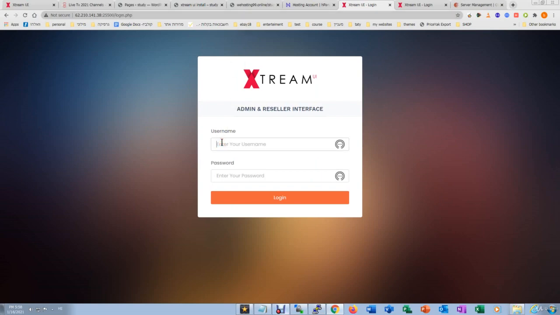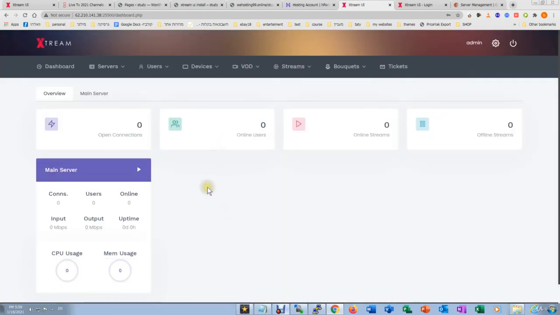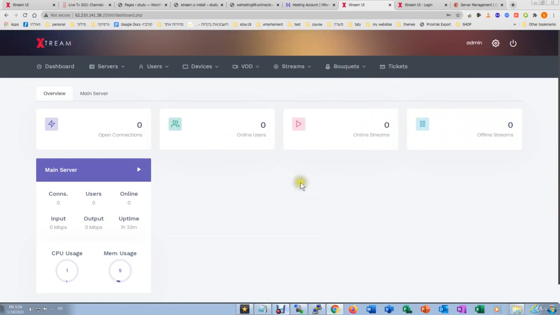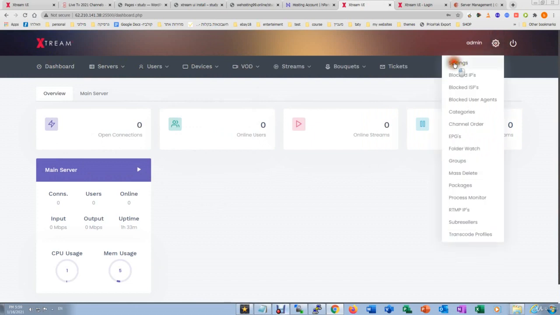As I said, the username is admin, of course you can change it later, and the password is admin. And here's the software, and everything is okay, everything is good.